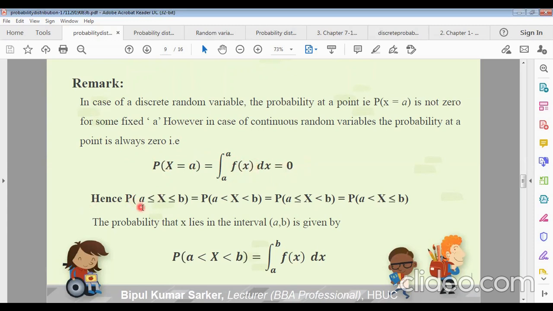Now if X lies between a and b, it can be written as the probability over an open or closed interval. So the probability that X lies in the interval (a, b) is given in integration form, for a continuous random variable, as the integral from a to b of f(x) dx.